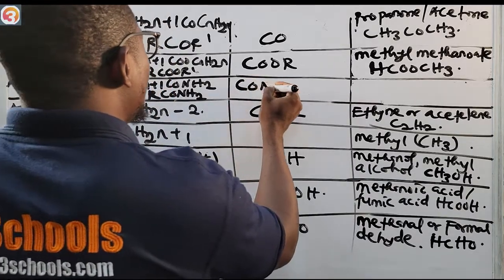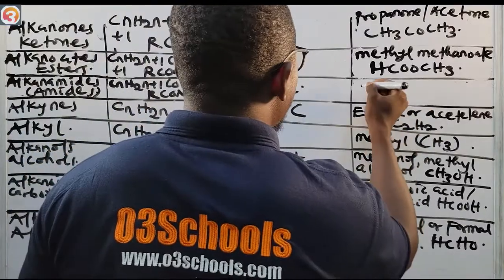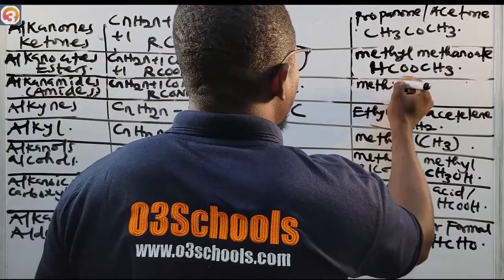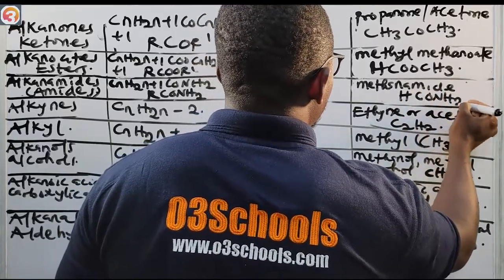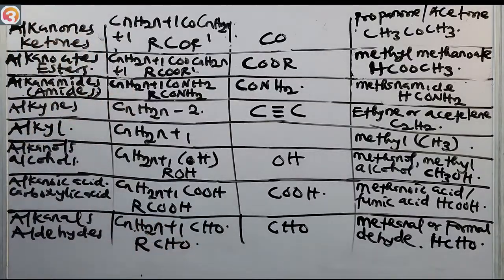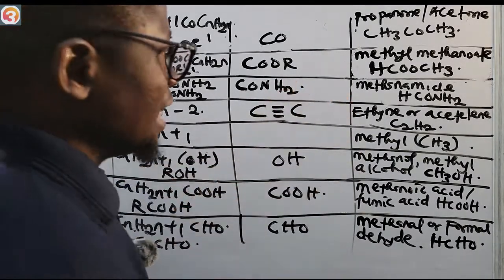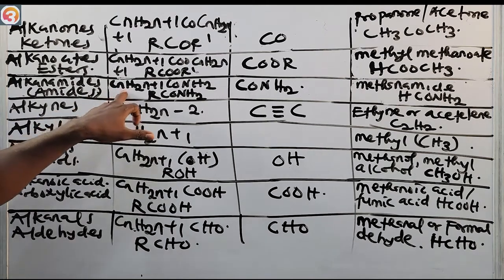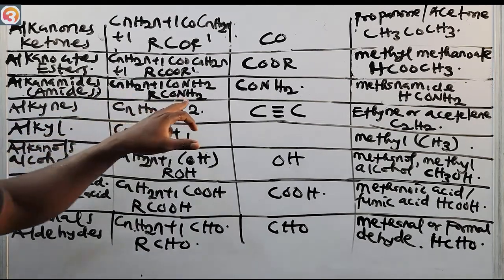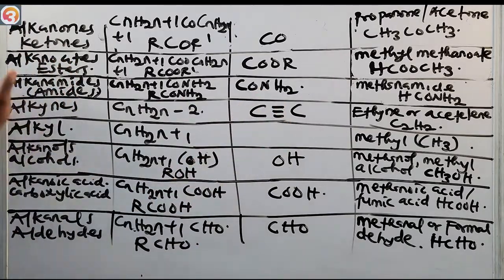The functional group is CONH2, and the first member is methanamide. The formula is HCONH2. The alkanamides, or the amides, have general formula CnH2n+1 CONH2, which is RCONH2. Their functional group is CONH2, and their first member is methanamide, or HCONH2.